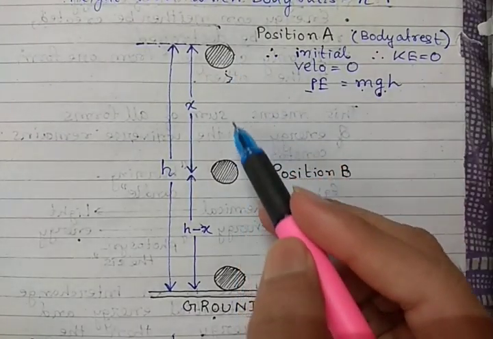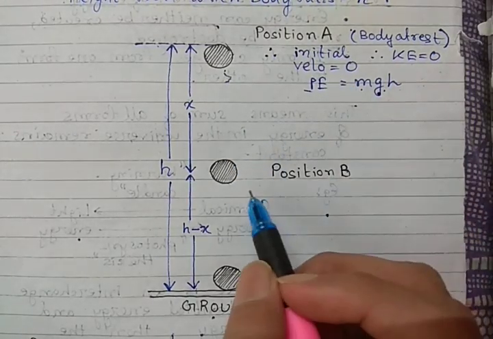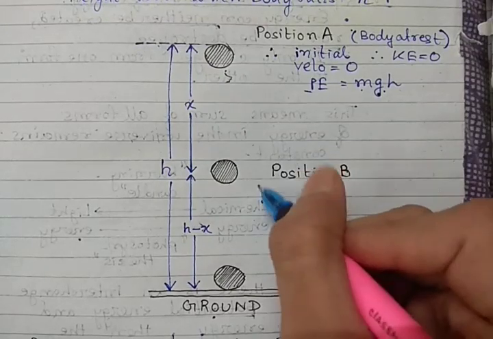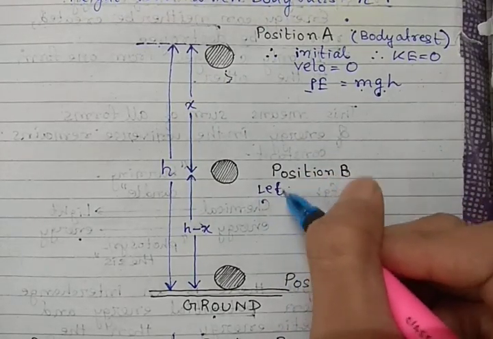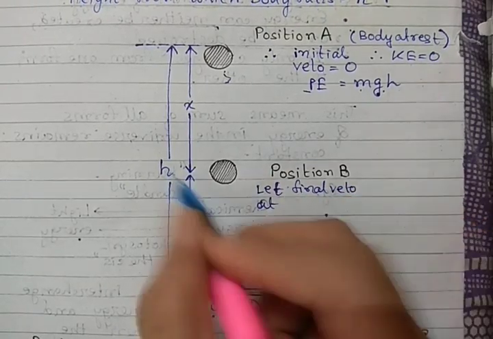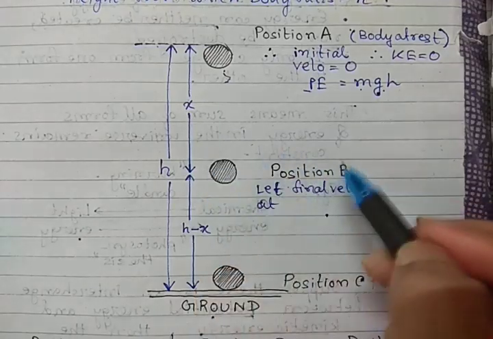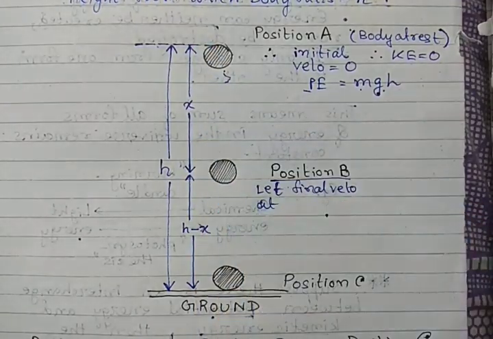Now the body has started free falling. That means initial velocity was 0. Now let the final velocity be v1 at position B, after covering a distance x.